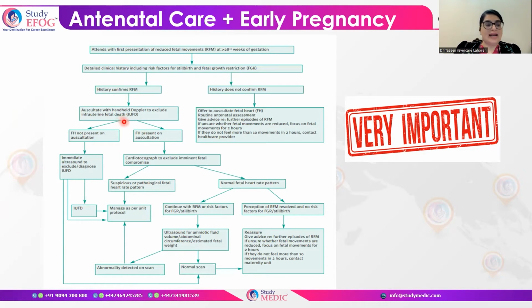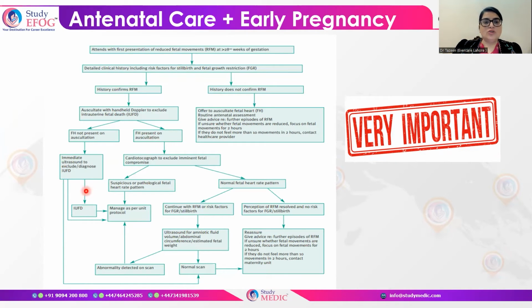So remember that handheld Doppler is the first step which you have to keep in mind. If you are unable to auscultate the fetal heart on handheld Doppler, then you have to proceed to ultrasonography. But if the fetal heart is audible on handheld Doppler, then your next step would be cardiotocography.